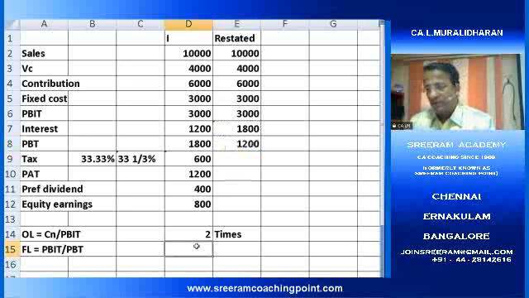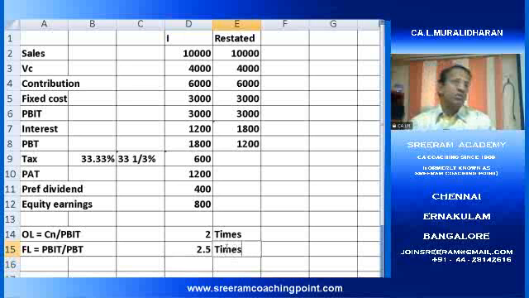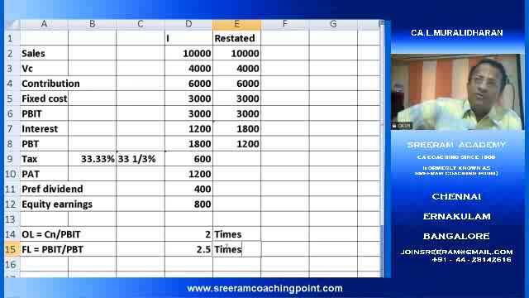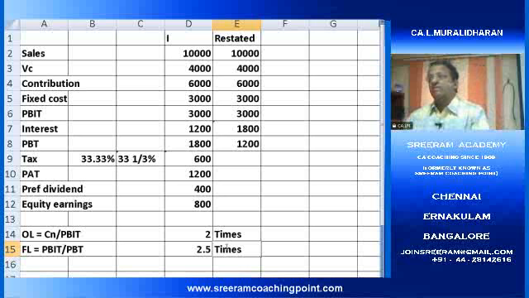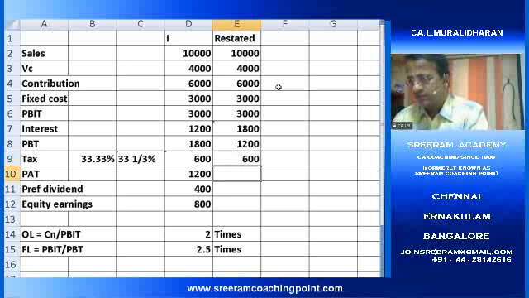So now what should profit before interest and taxation be? PBIT divided by 2.5 times. But the original formula states profit before interest and taxation divided by profit before taxation. So this is the way you have to restate. Taxation at 33 and 1/3%.